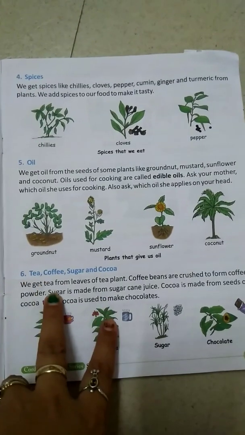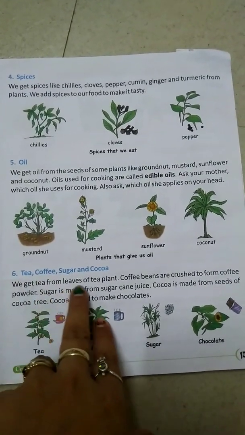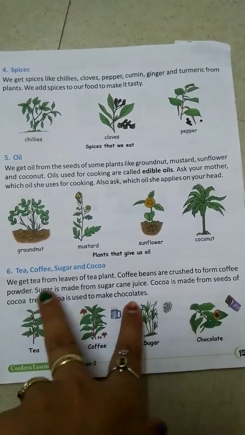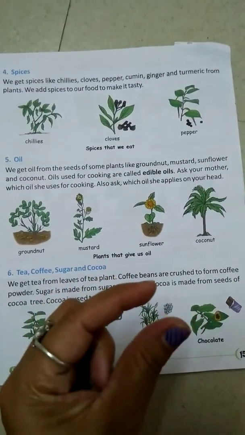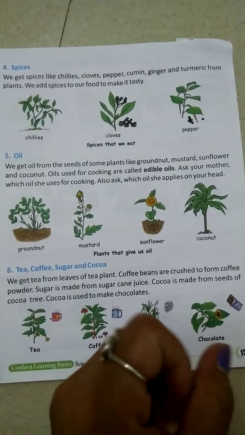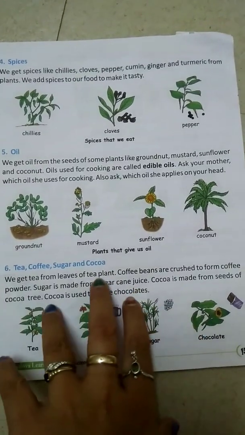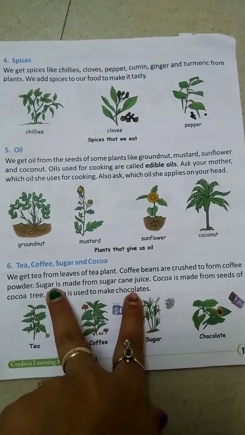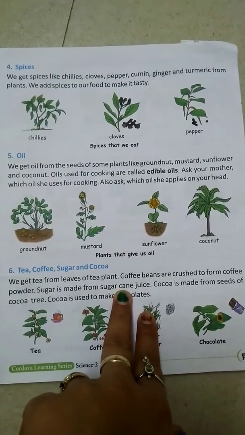Tea, coffee and sugar cane. We get tea from the leaves of the tea plant. Coffee beans are crushed to form coffee powder. Coffee beans come from the plant, and they crush them and make a powder. Sugar is made from sugar cane juice. We are getting sugar from the sugar cane.